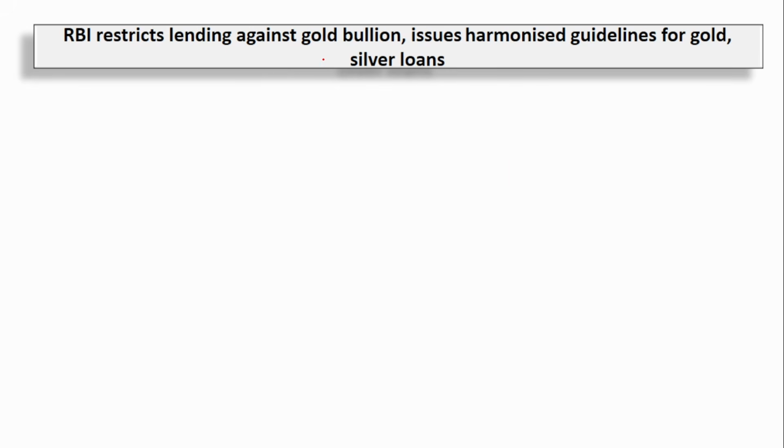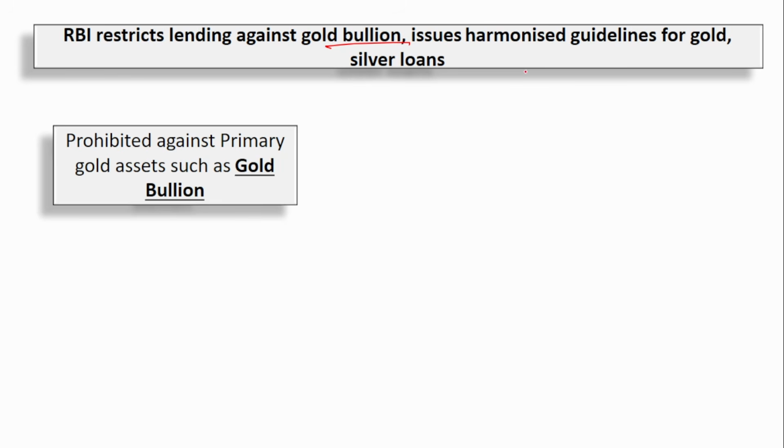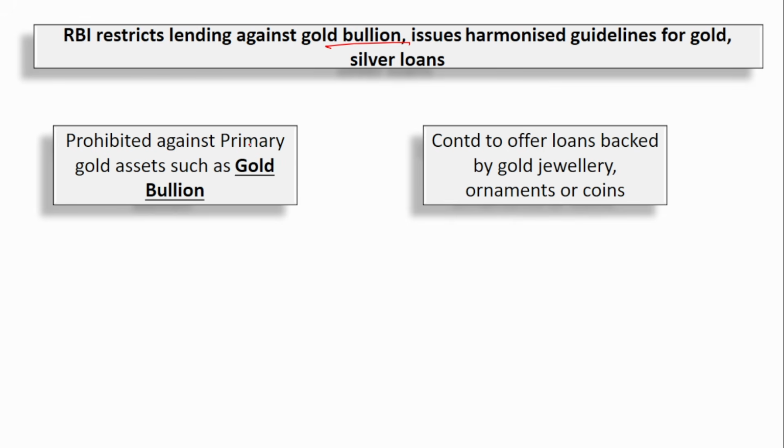Next is RBI restricts lending against gold bullions. This again we have discussed, as I told you, in the May 5th week. So please go and read that circular. It has prohibited lending against primary gold assets such as gold bullion. So a loan cannot be given against gold bullion.